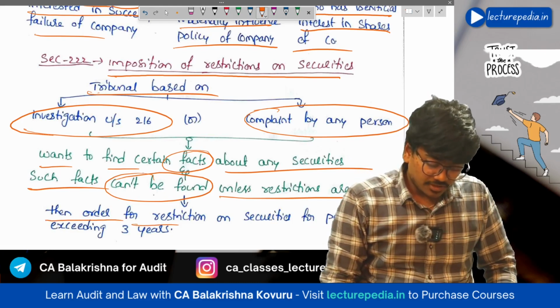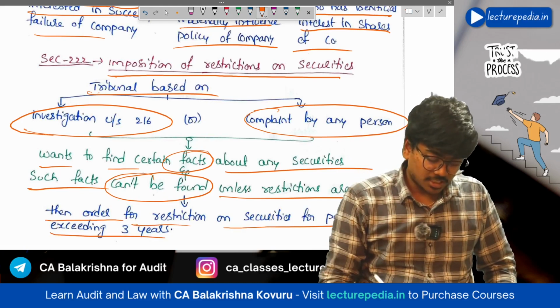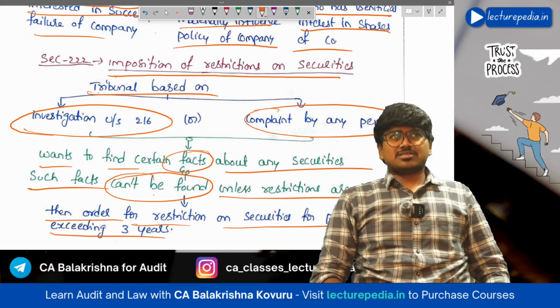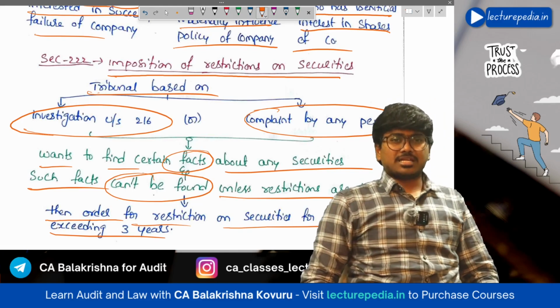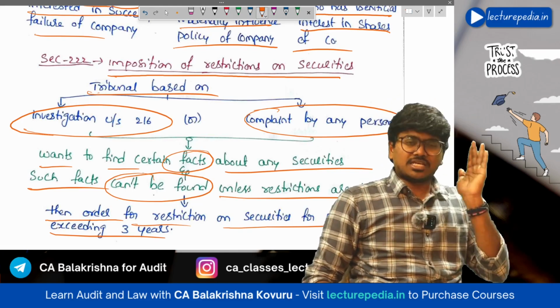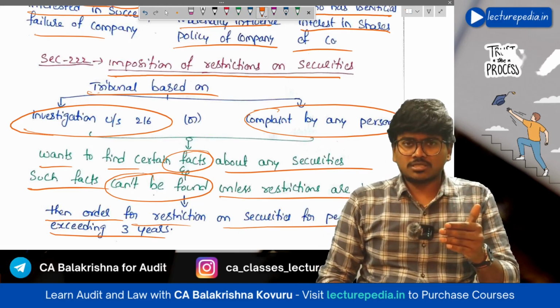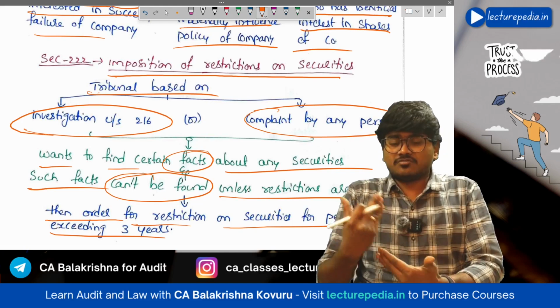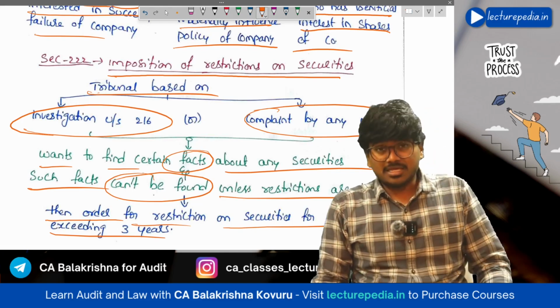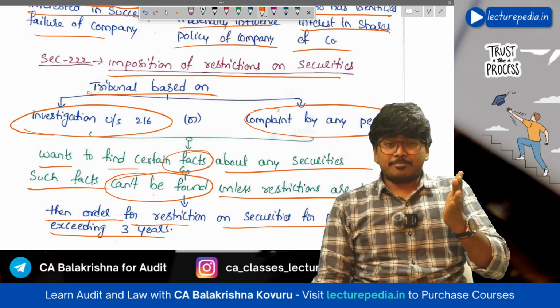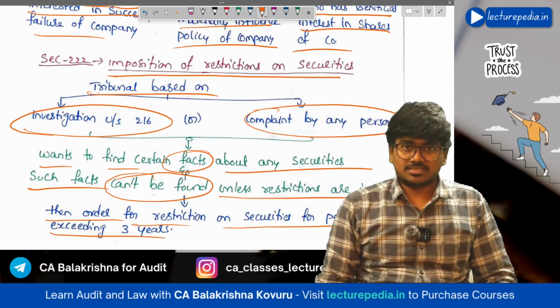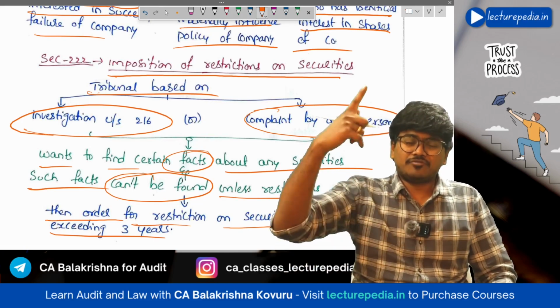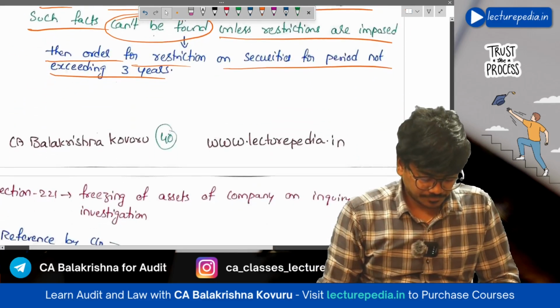Then it can order for restriction on securities for a period not exceeding 3 years. Okay, this restriction on sale of securities can be imposed for a maximum of 3 years. Not only on the restriction on sale of securities, any type of restriction with respect to that security can be imposed for a maximum period of 3 years. Okay, the restriction cannot be for more than 3 years.